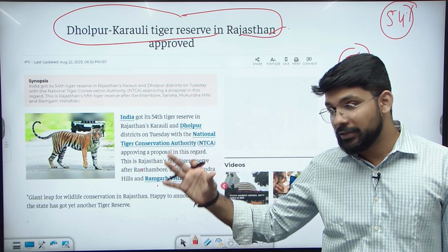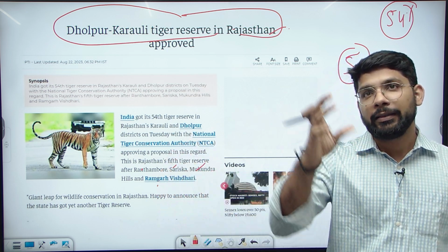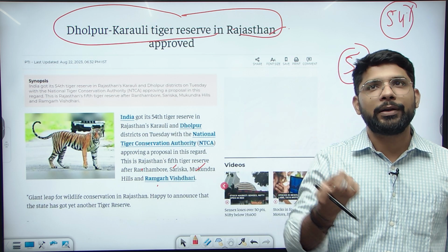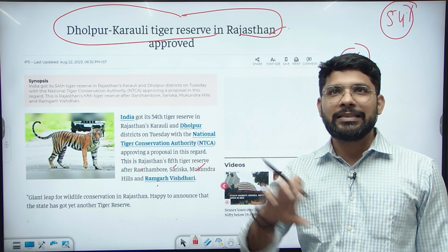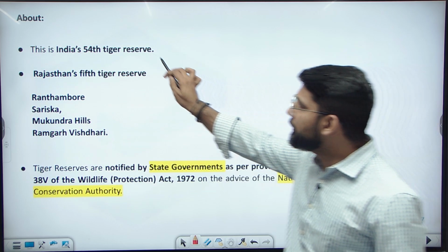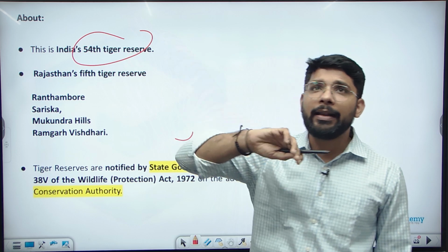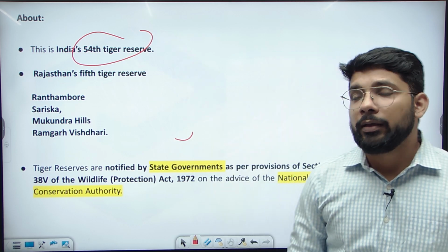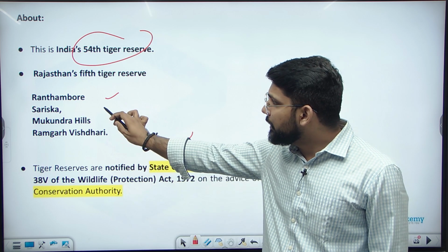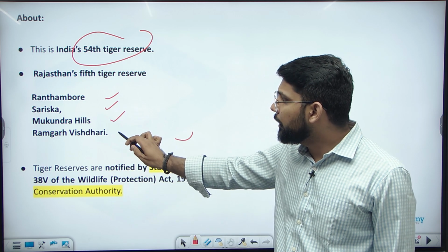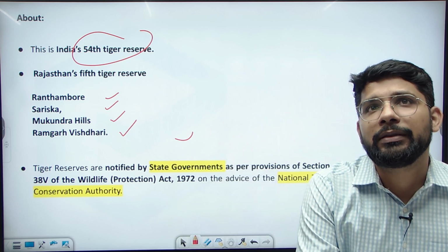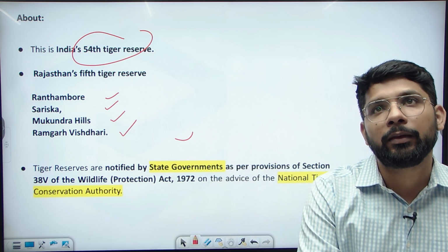But now the UPSC is moving toward the tougher side. They are giving you various statement questions. You need to be prepared according to that pattern. Okay, now let's see about the topic. This is the 54th tiger reserve in the country and the 5th of Rajasthan. Rajasthan has Ranthambore Tiger Reserve, Sariska, Mukundra Hills, and Ramgarh Vishdhari Hills. Now these are the 5 tiger reserves.